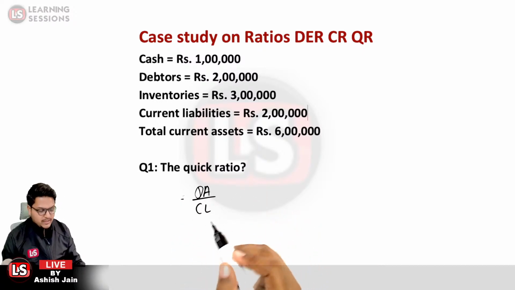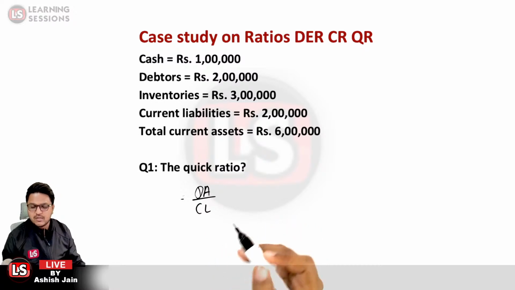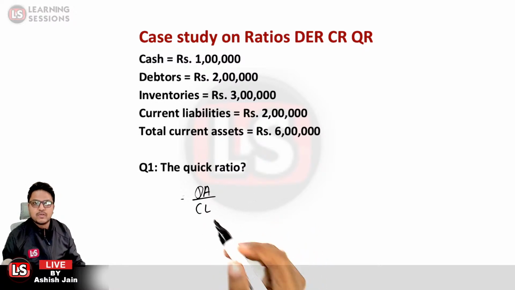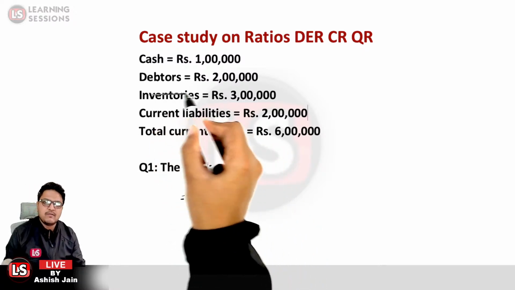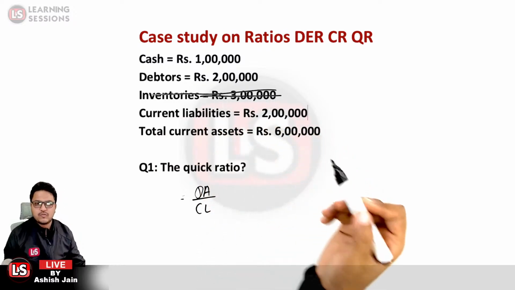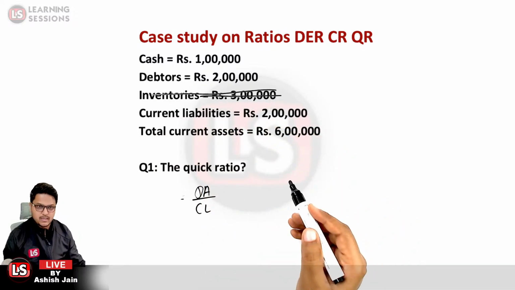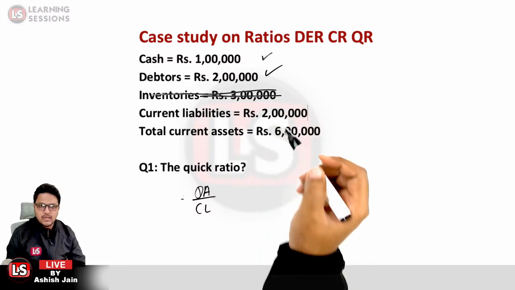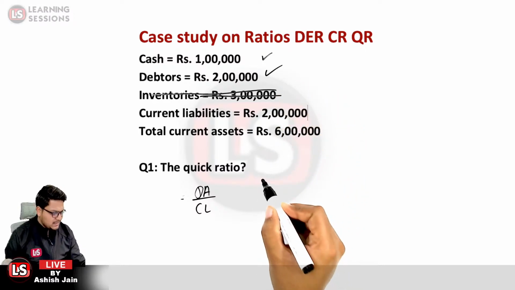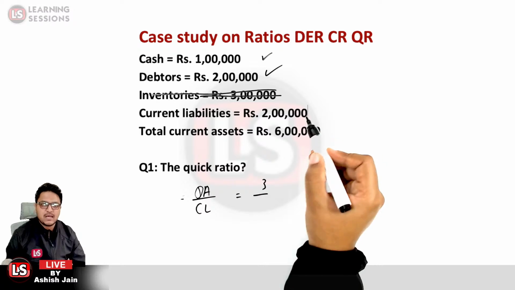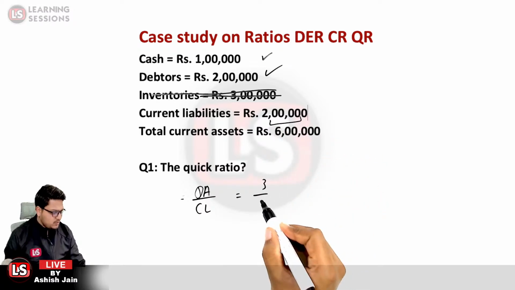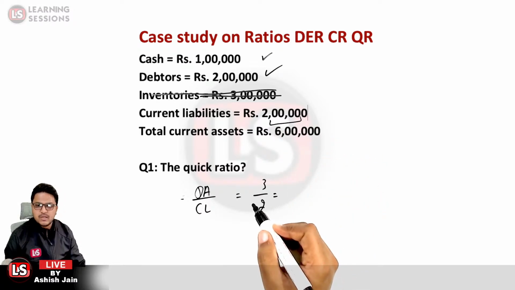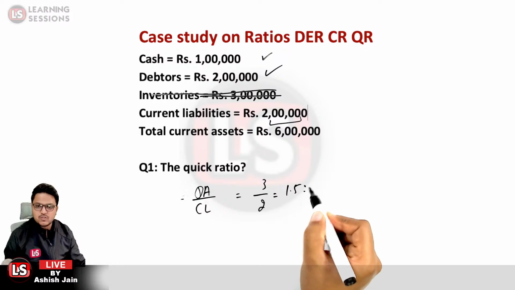In case of quick assets, we do not consider the stocks, we do not consider the prepaid expenses. So over here, we will not be considering the inventories while calculating the quick assets. So what will be the amount of the quick assets? Cash and debtors are quick assets over here, so the value is 3 lakhs, and the current liabilities are given to be 2 lakhs. So the quick ratio will be equal to 1.5:1.